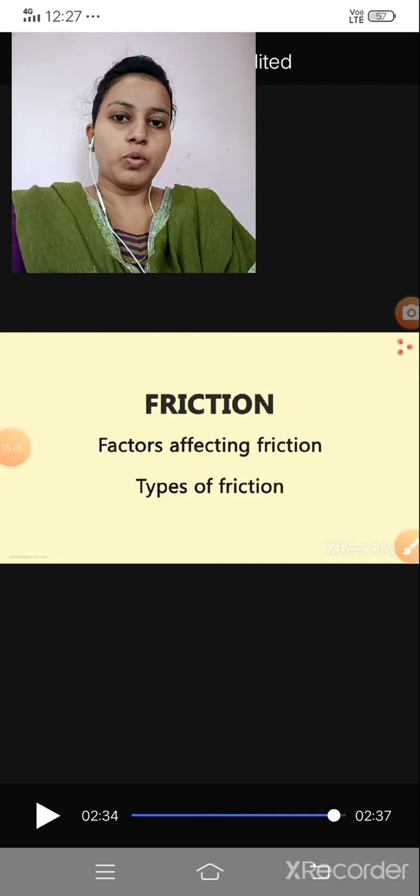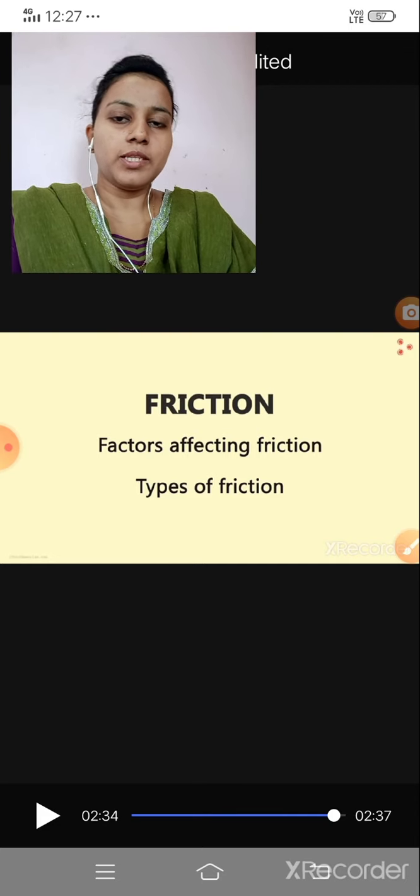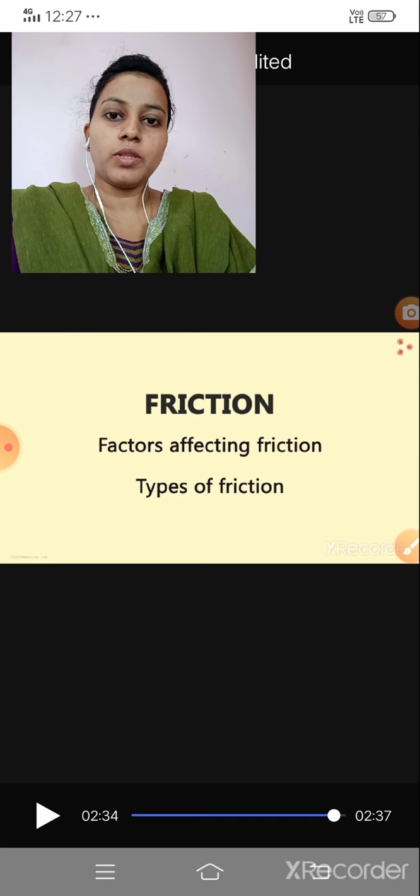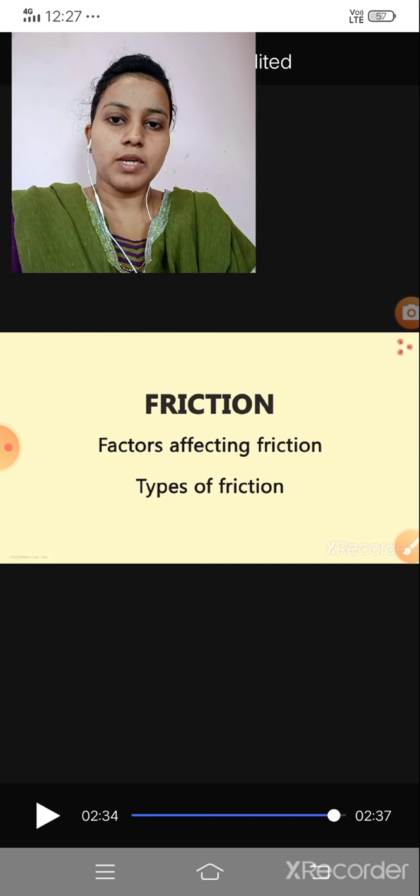So this is all about today's section. In this section, we already discussed the contact forces and their examples. In the next video, we will discuss the non-contact forces.